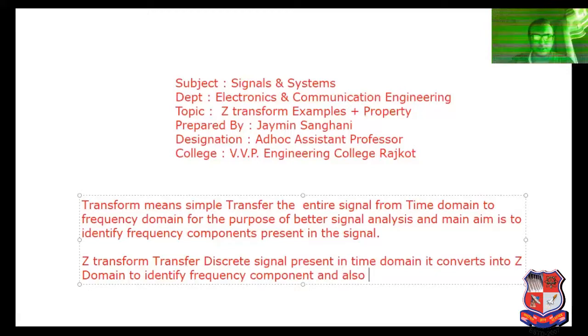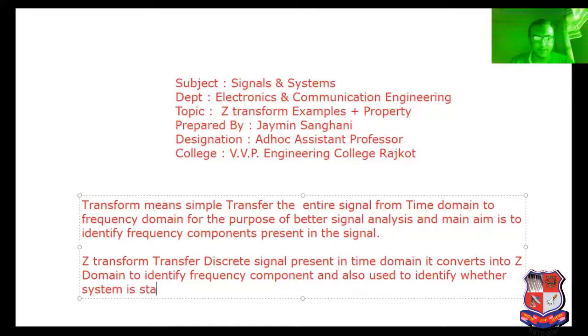It is also used to identify whether the system is stable or not, causal or not. So that is the use of Z transform. It is used for MCQ. Remember that point. It is used for MCQ, so prepare that particular topic carefully.